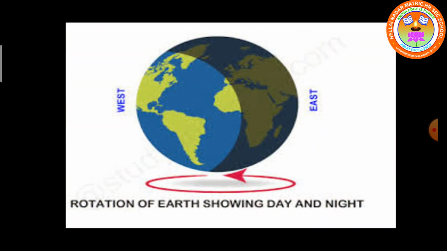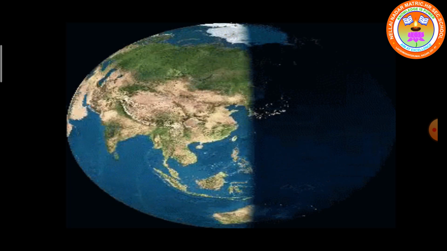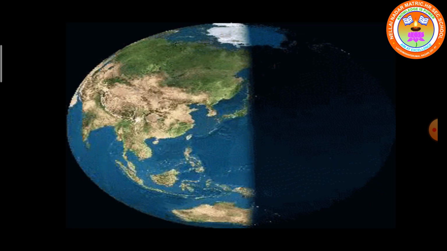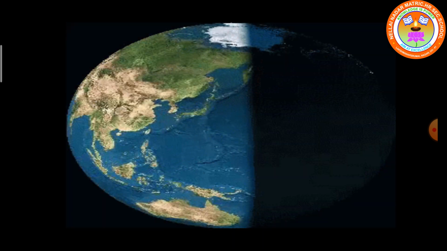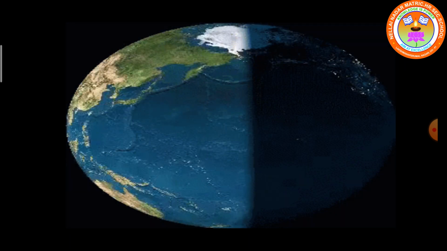The rotation of the earth causes day and night. Every day we have 24 hours. In the morning we get up, we go to school, and in the evening you are back home, and in the night you sleep. This is caused because of the rotation of the earth. The side of the earth which faces the sun has day, and the opposite side, the other side, you can see it's dark. That shows you night. So as the earth is spinning on its axis, it causes day and night.